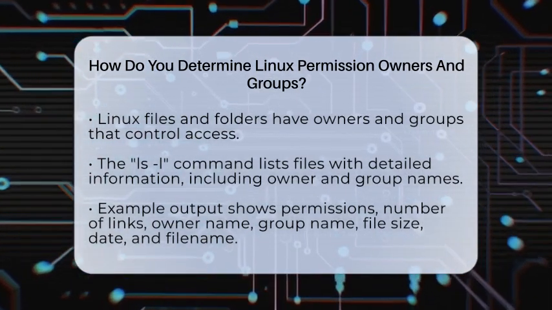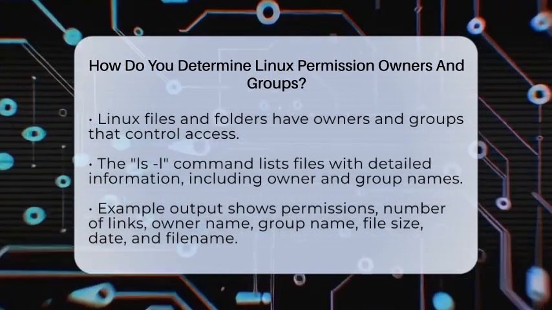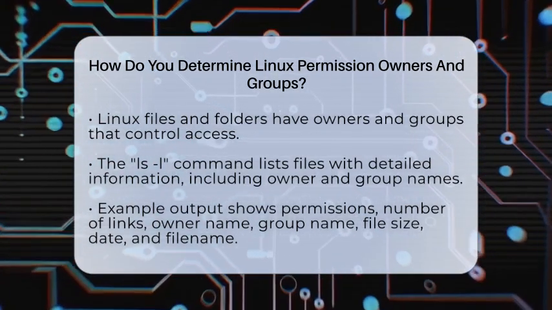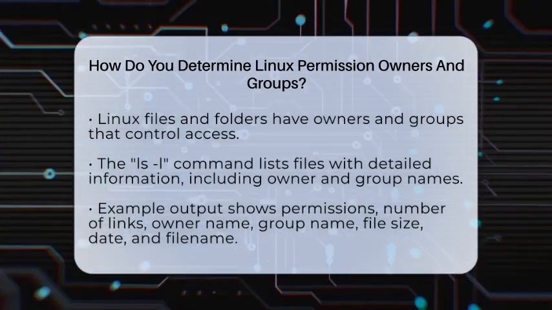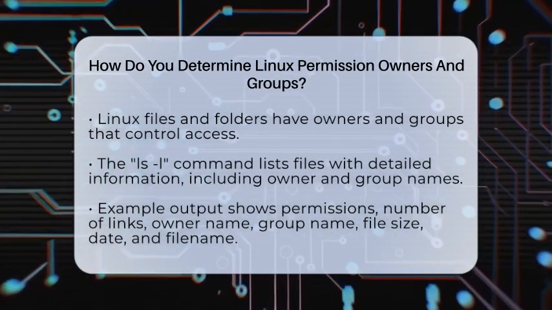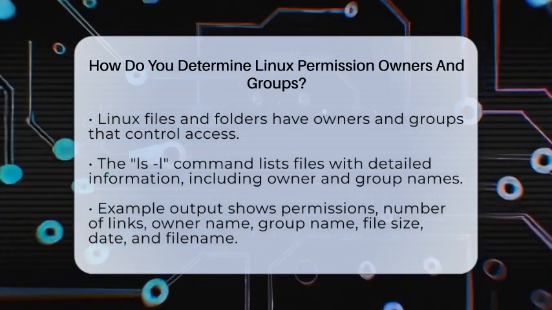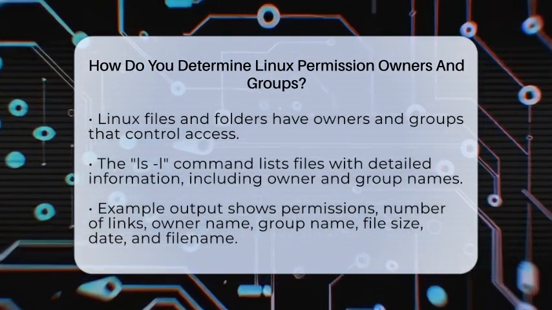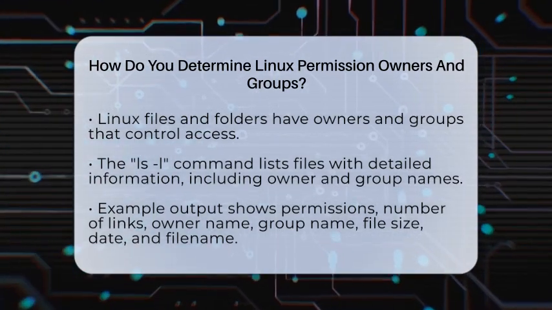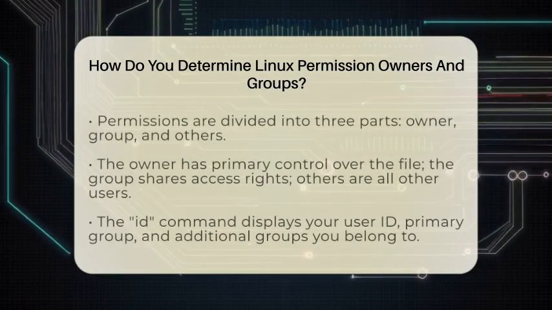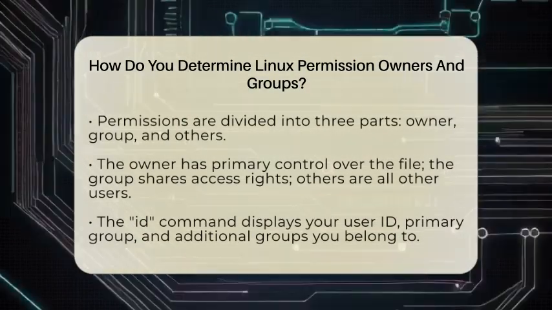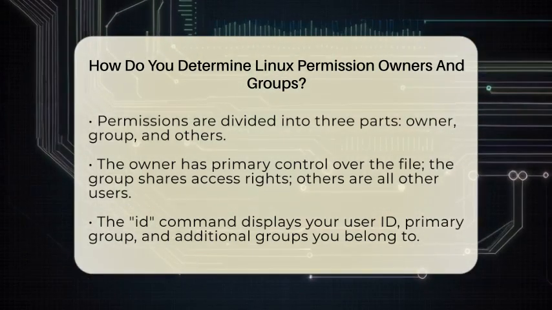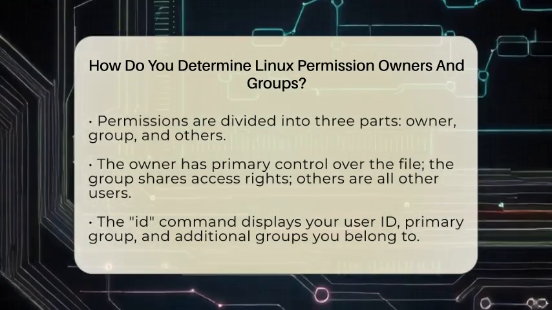To find out who owns a file or folder, you can use a simple command in the terminal called ls -l. When you type this and press enter, it lists your files with detailed info. Look at the output, and you'll see the owner's name and the group name next to each file. For example, if you see something like -rw-r--r-- 1 alice staff 12:30 September 24th 10 o'clock in the morning example.txt, it means Alice owns the file, and the group is called staff.